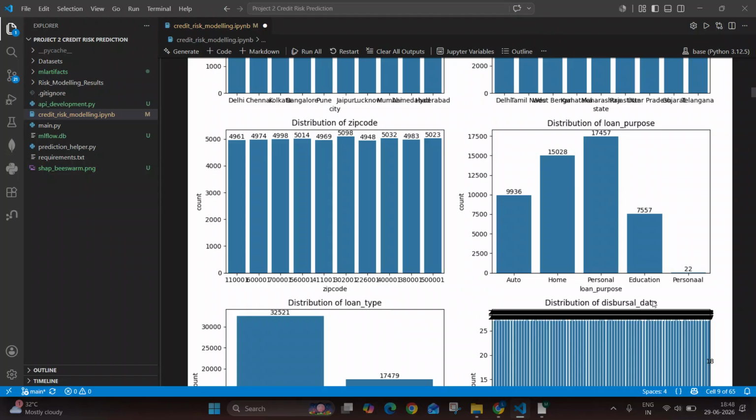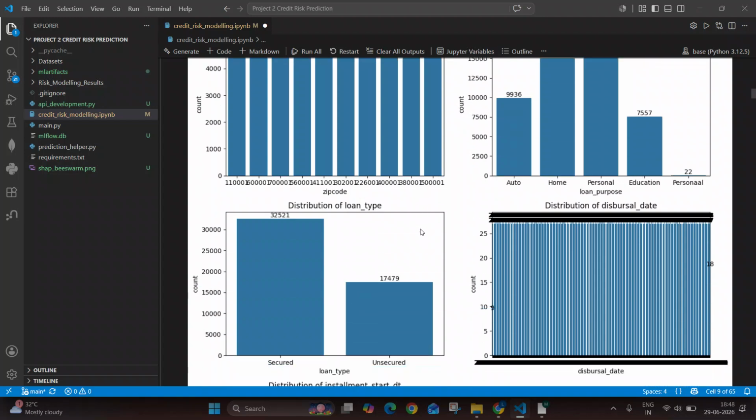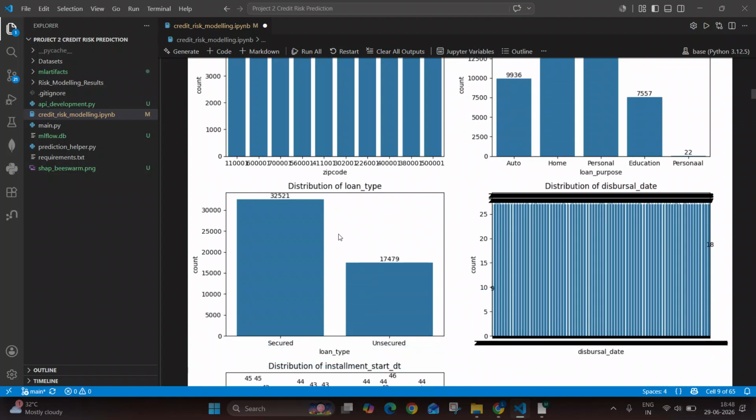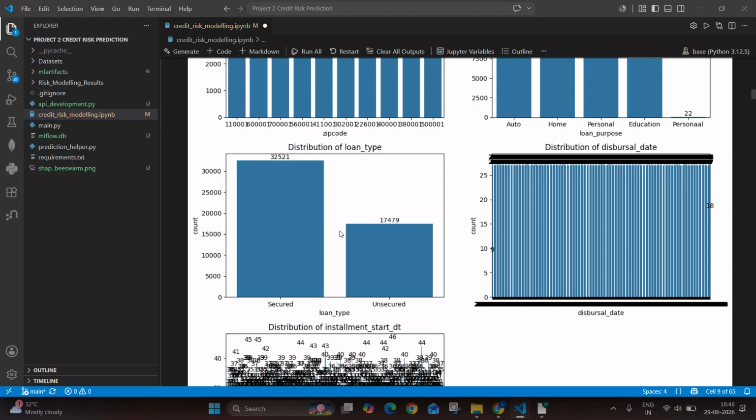We can also see that there are some improper or incorrect entries as well. So the personal entries should be kept together. We'll do that in a later part. Then education loan is there, home loan is there. Then distribution of loan types. There are two types of loans, secured and unsecured. So 32,000 records belong to secured, whereas 17,000 belong to unsecured.